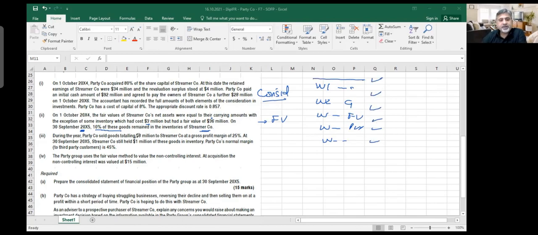During the year, party company sold goods totaling 8 million to streamer company at a gross profit margin, so not markup, but margin of 25%. So this is about intragroup trading, and we will find out what is PUP, unrealized profit. So during the year, they sold goods for 8 million with a margin of 25%.